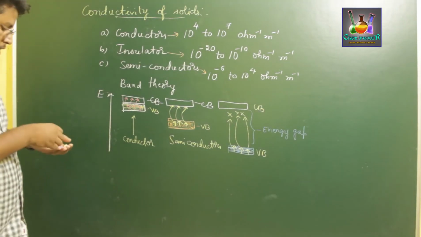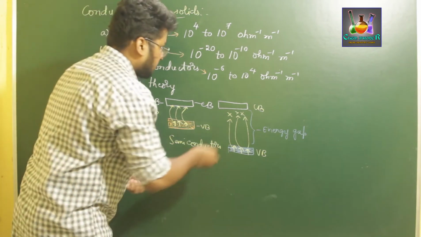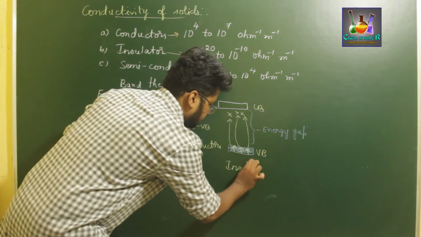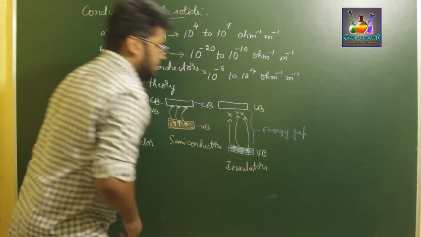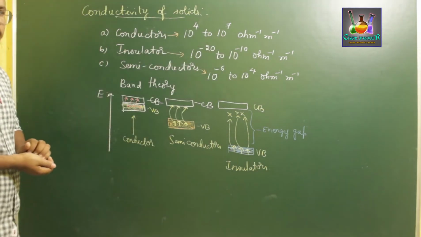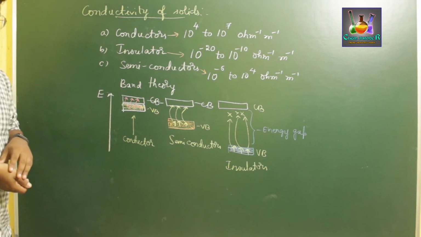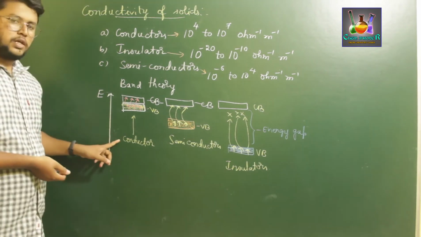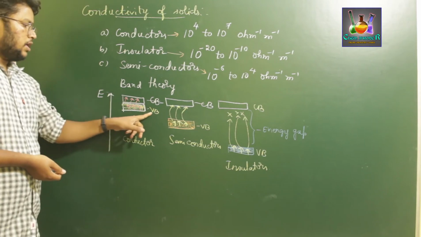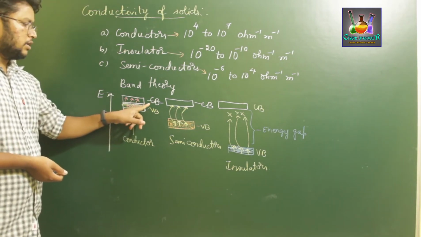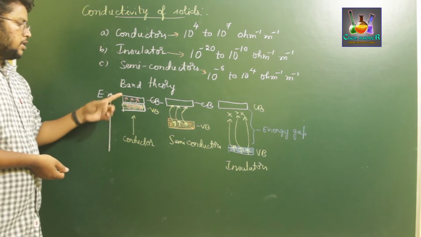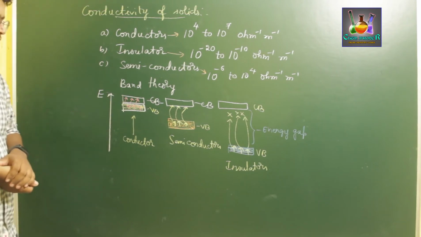So those types of substances are called insulators. So there are three types of substances depending upon their electrical conductivity. One, which are conductors, in which the valence band is slightly below the conduction band, where the electrons can jump to the conduction band in order to conduct electricity.